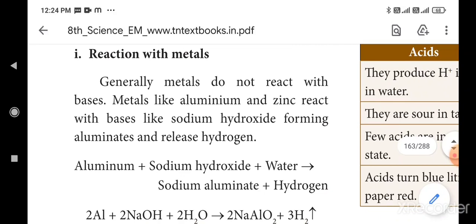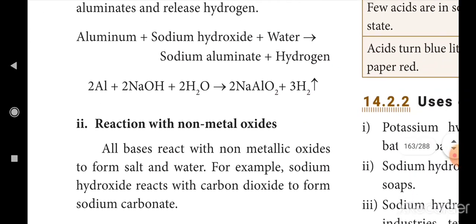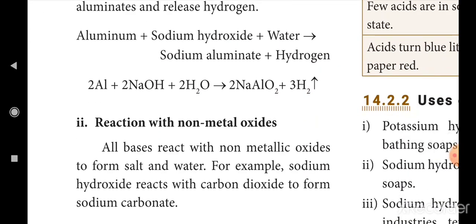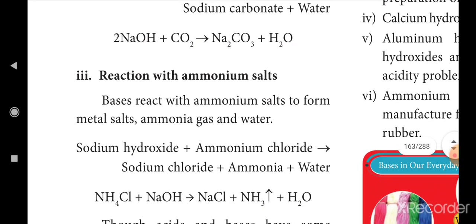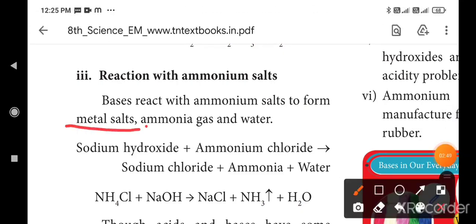bases react with metals. It gives us hydrogen and aluminates. Okay. Then second point, base reacts with non-metal oxides. It gives us salt and water. Do you understand? Okay. The next, reaction with ammonium salt. Already you know the ammonia formula NH3. The base reacts with ammonium salt to form a metal salt and ammonia gas. Metal salts and ammonia gas.